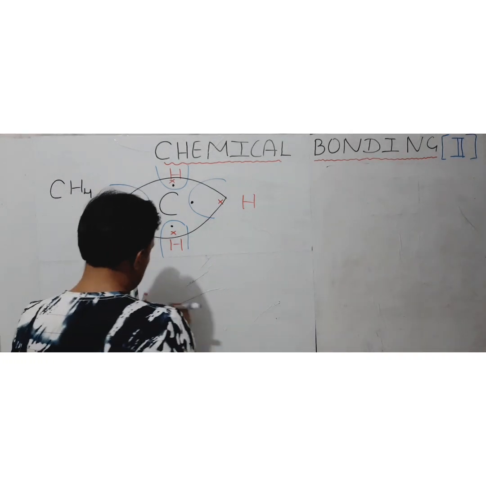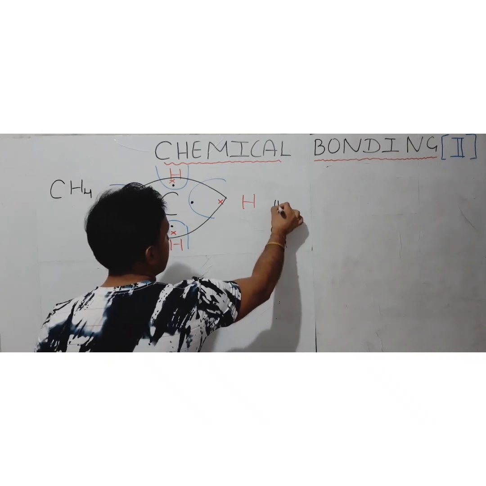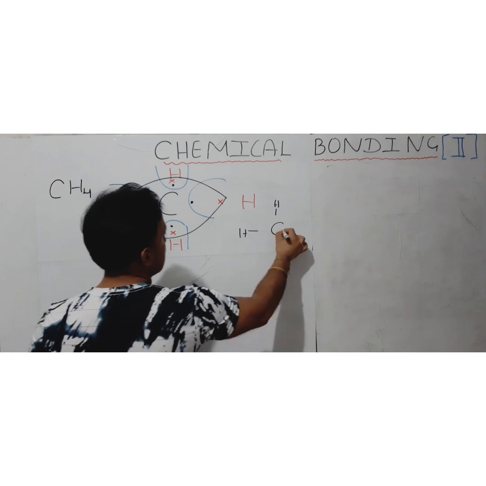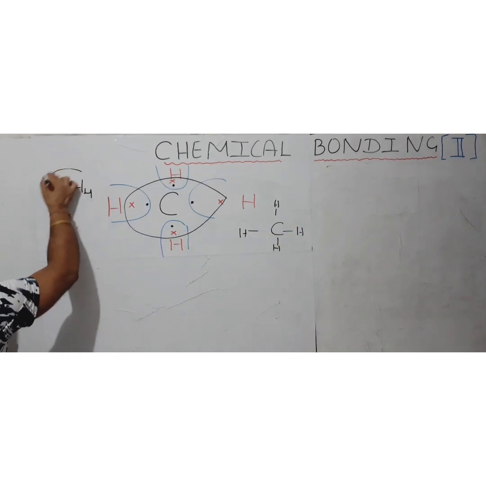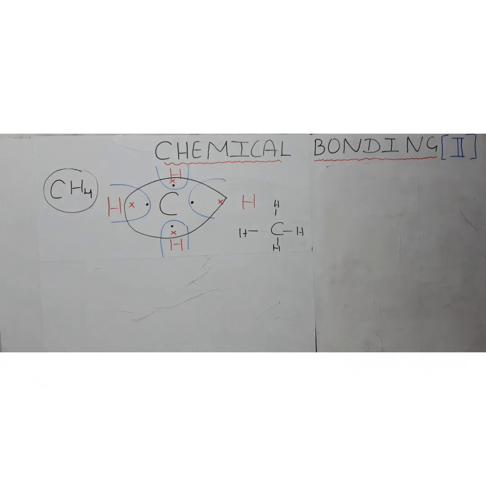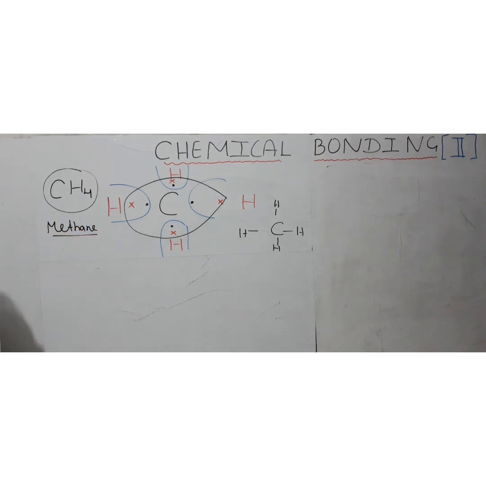So the structure formed in such a case will be like this: carbon bonded with hydrogen, bonded with hydrogen, bonded with hydrogen, bonded with hydrogen. That is how our methane is going to be formed. So this results in the formation of methane. Understood? That is how the sharing takes place between atoms of different elements.